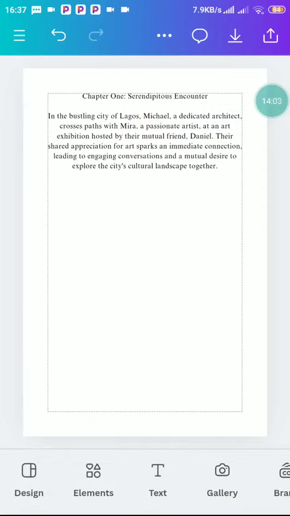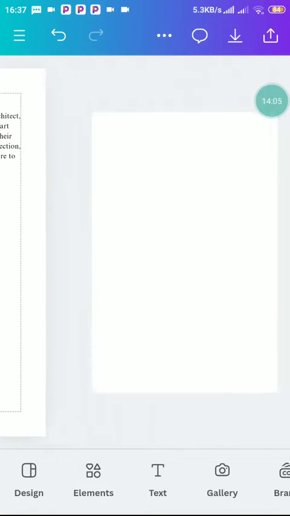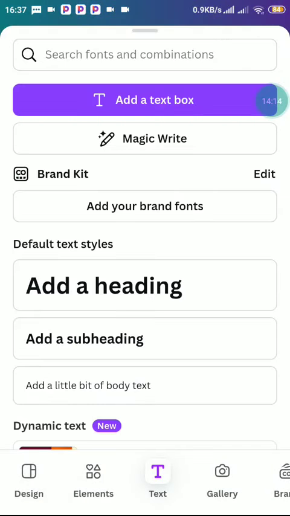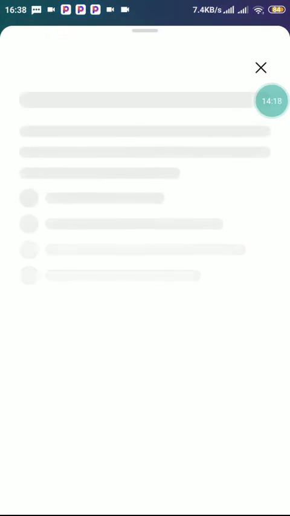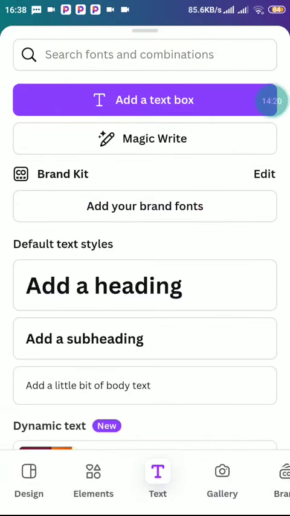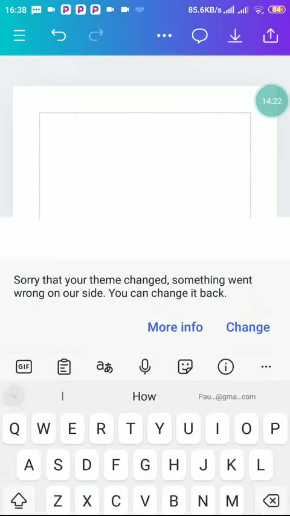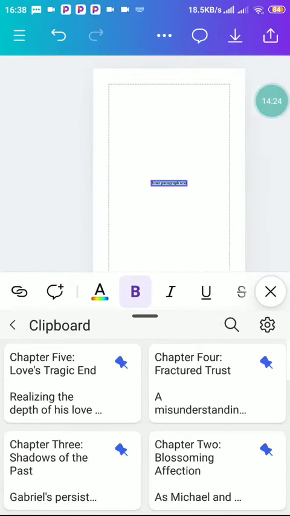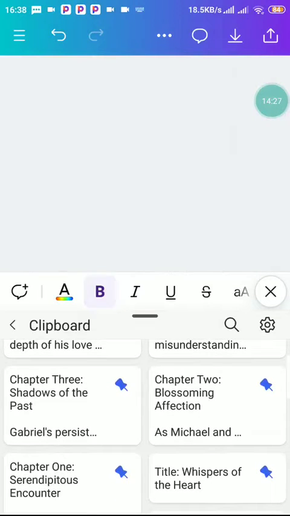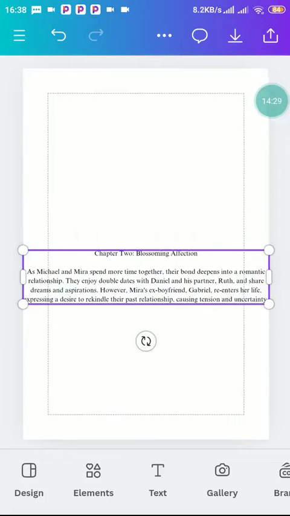Now, whatever we are doing, if we open a new page, all has been set to 25 and even Times New Roman. So now let's write our chapter 2. You also use the same, sorry, not add brand. Add a text box. You write your chapter 2. So this is it, chapter 2.